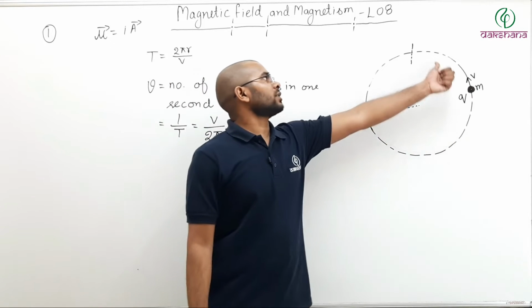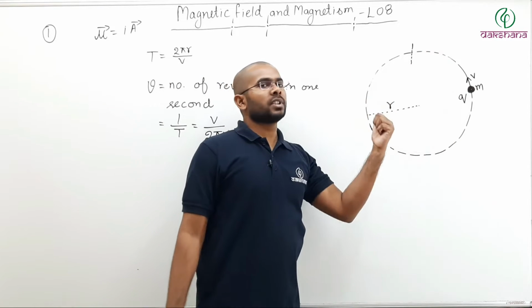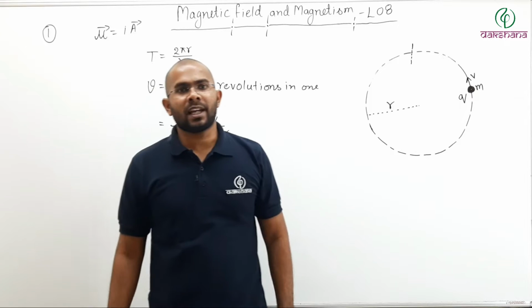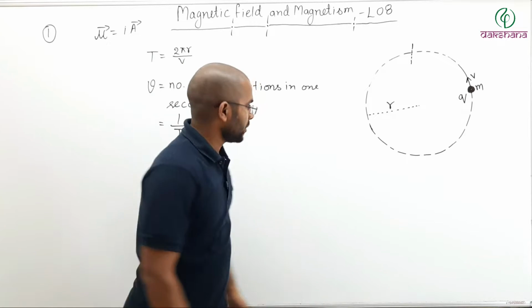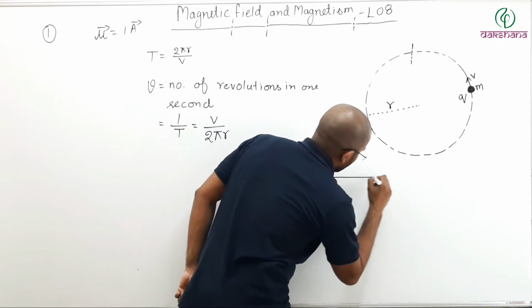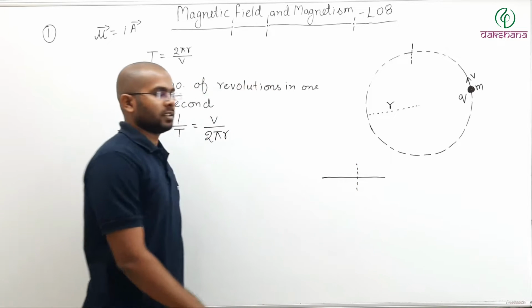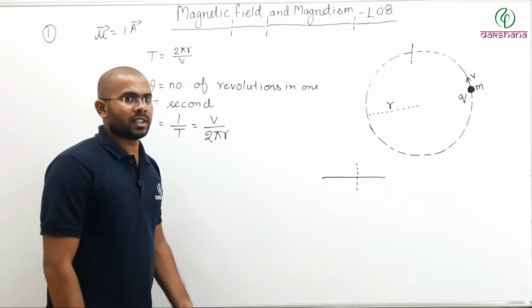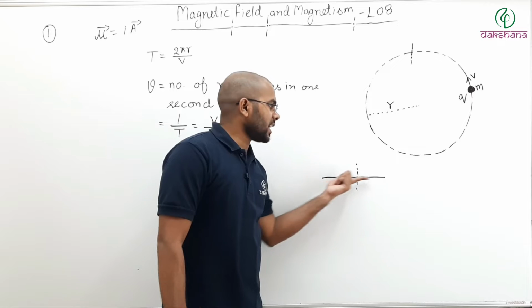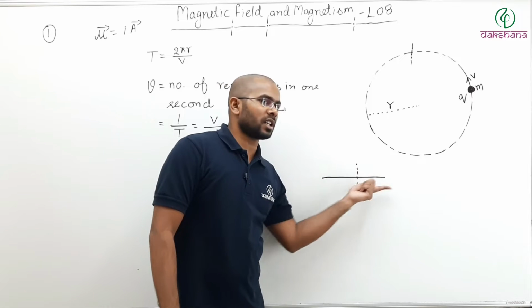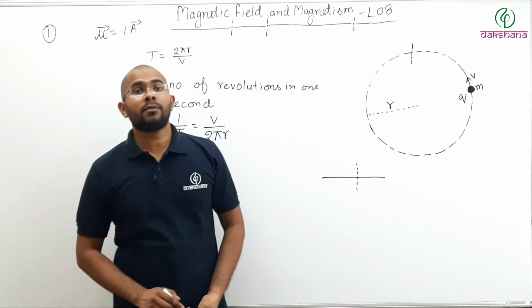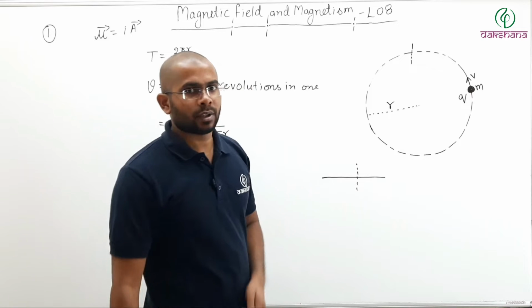Then how much charge is passing through this cross section per unit time? That is your current. For example, there is a wire like this. Then I take this cross section. Then current is nothing but the magnitude of positive charge crossing through this cross section per unit time.